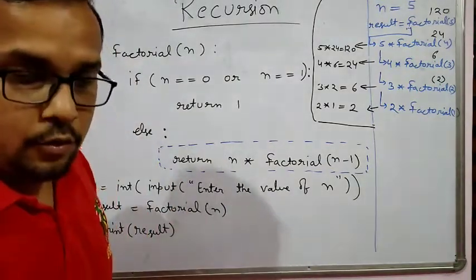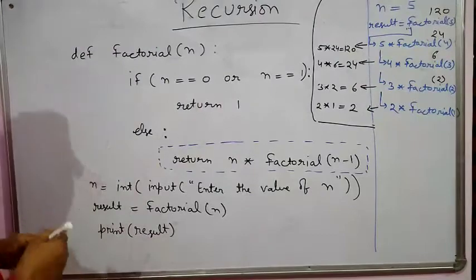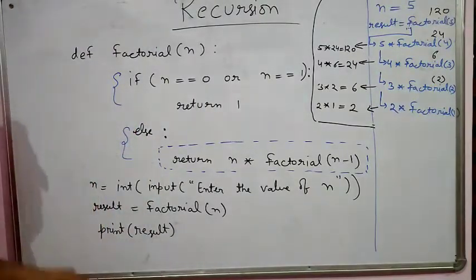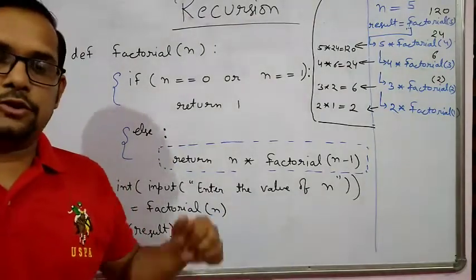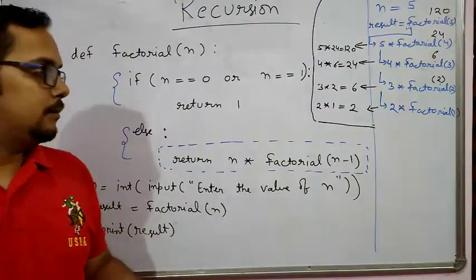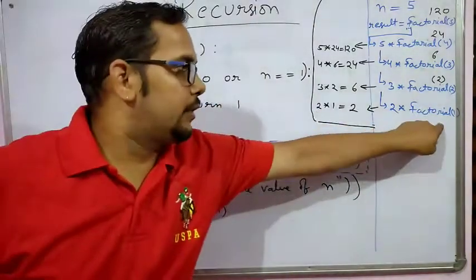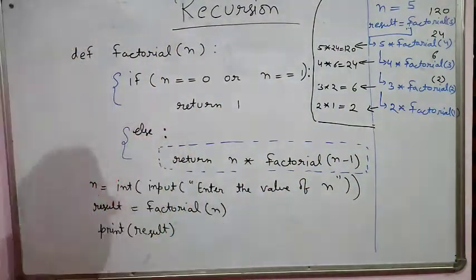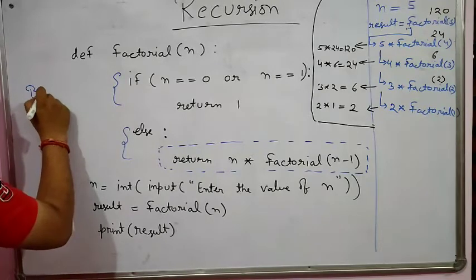So here we have two things: one is the if part and the second one is the else part. The if part is used to stop the execution. It means when it reaches factorial 1, it will stop and return 1. That means this is the base case. This is the part of the base case.